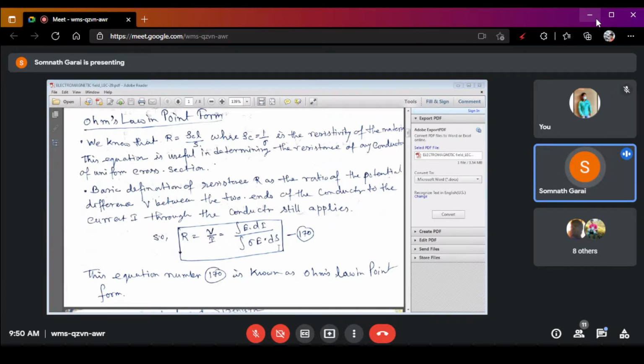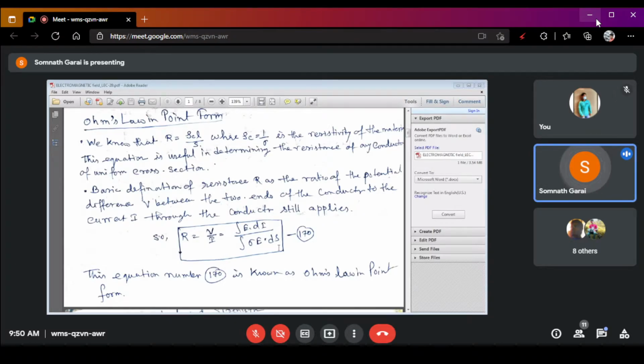Now, this equation number 170, Ohm's law in point form, is also denoted as the Ohm's law in electromagnetic field form, right?